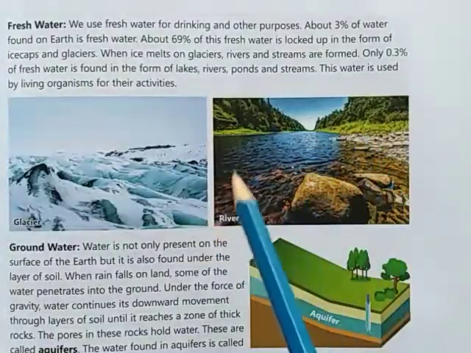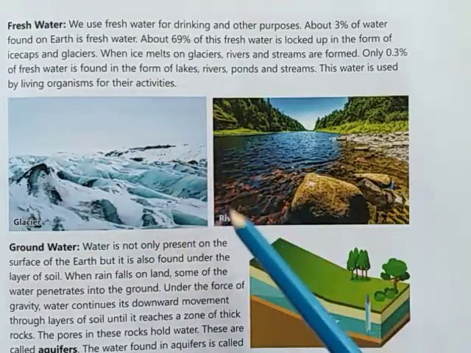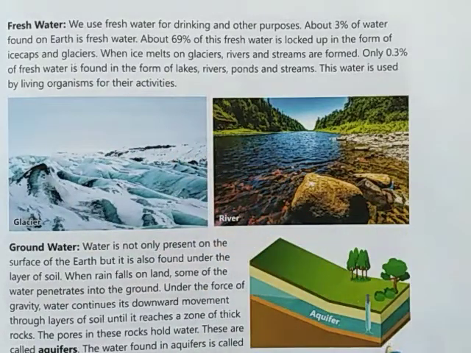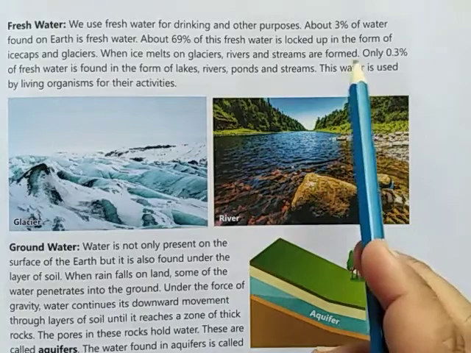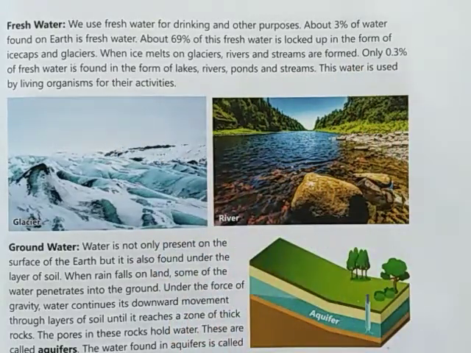Student, the second type of the surface water is fresh water. In fresh water, there are ponds, lakes, rivers and glaciers. About 3% of water found on earth is fresh water. About 69% of this water is locked up in the form of ice caps and glaciers. When ice melts on glaciers, rivers and streams are formed. Only 0.3% of fresh water is found in the form of lakes, rivers, ponds and streams. This water is used by living organisms for their activities.